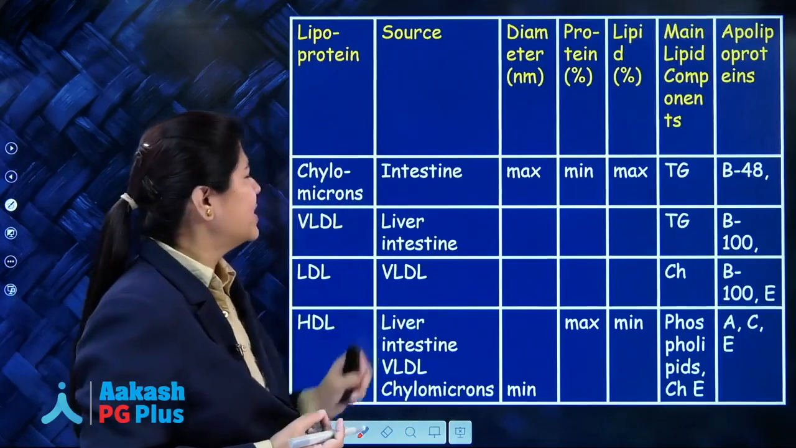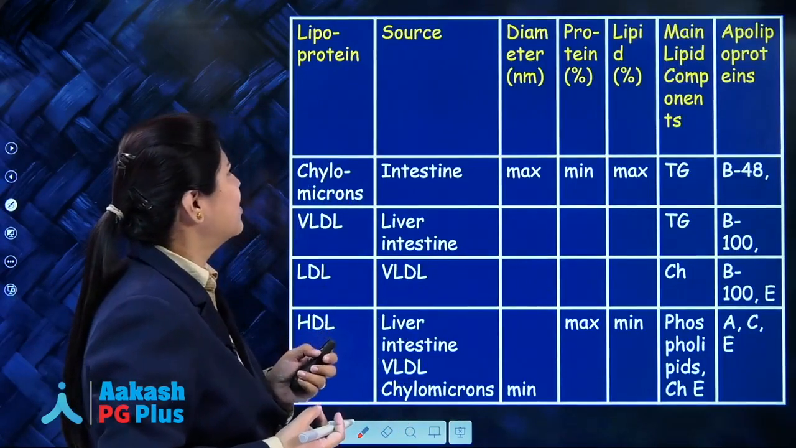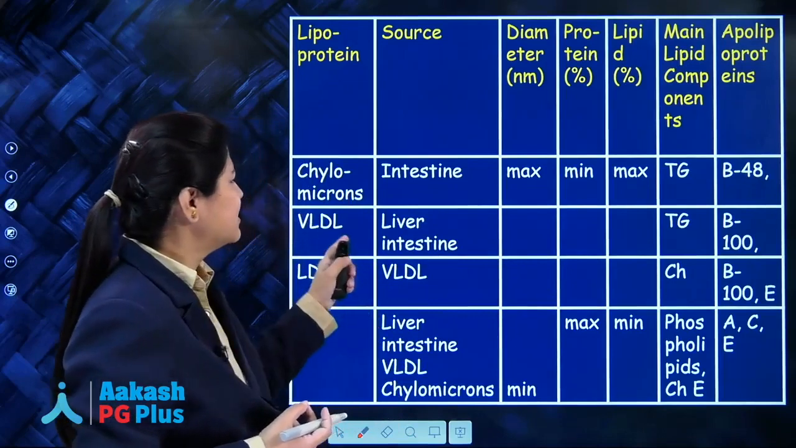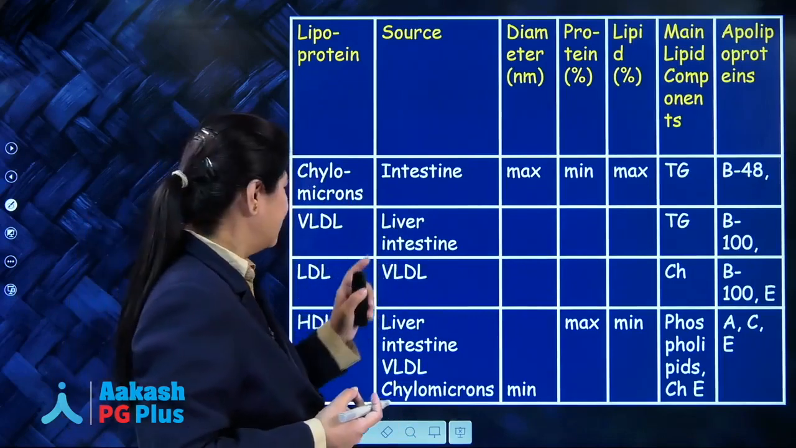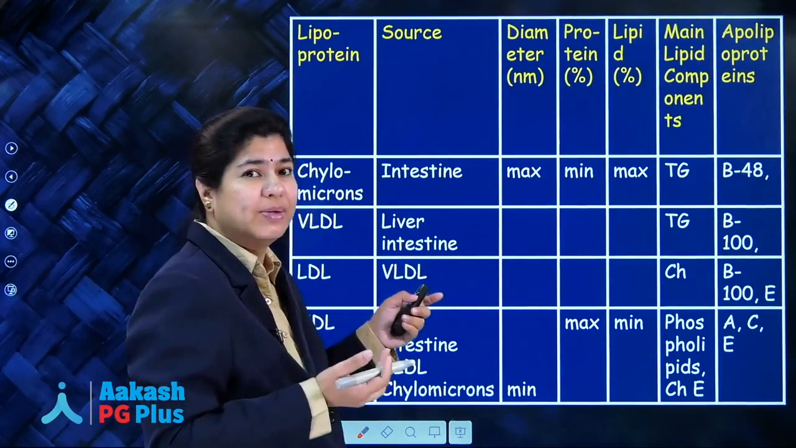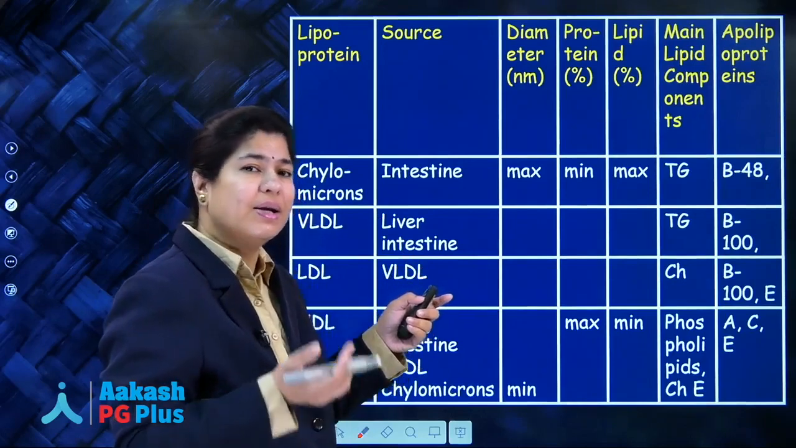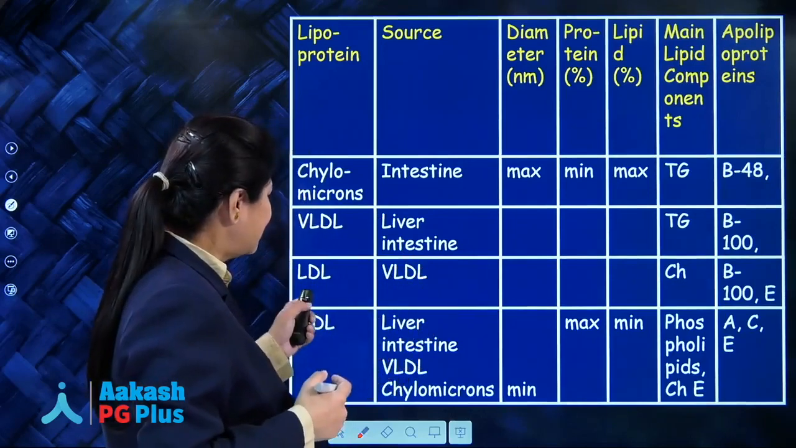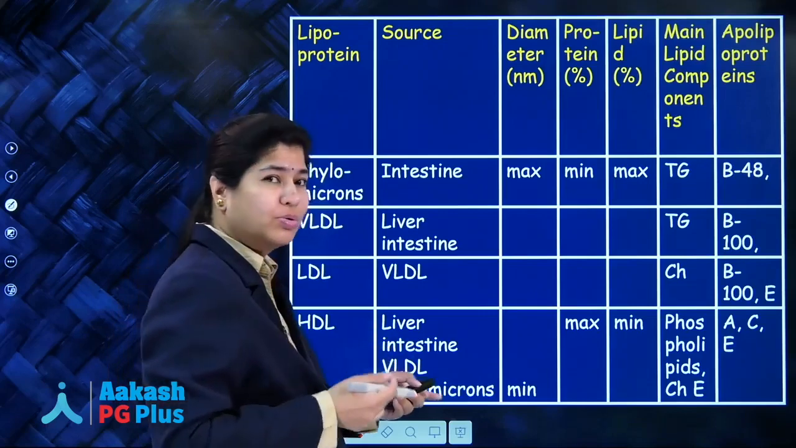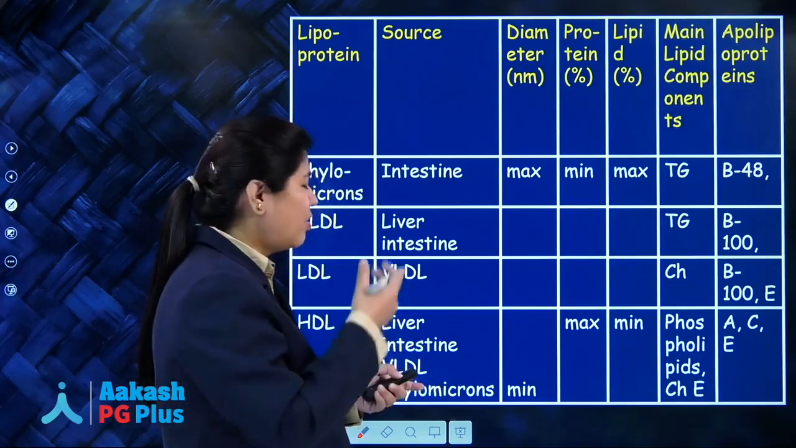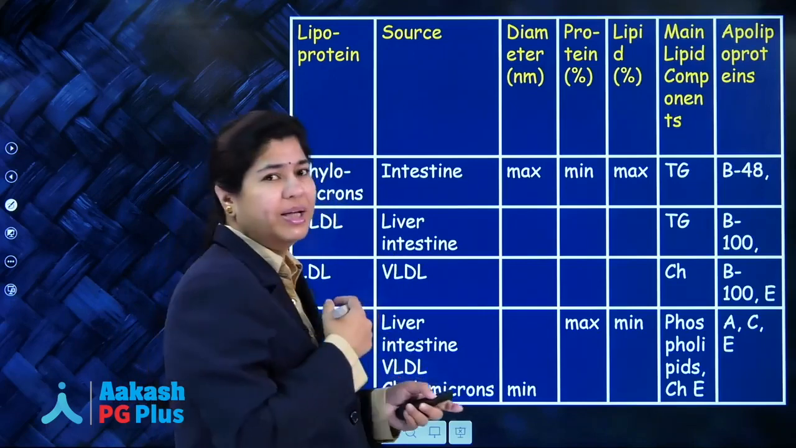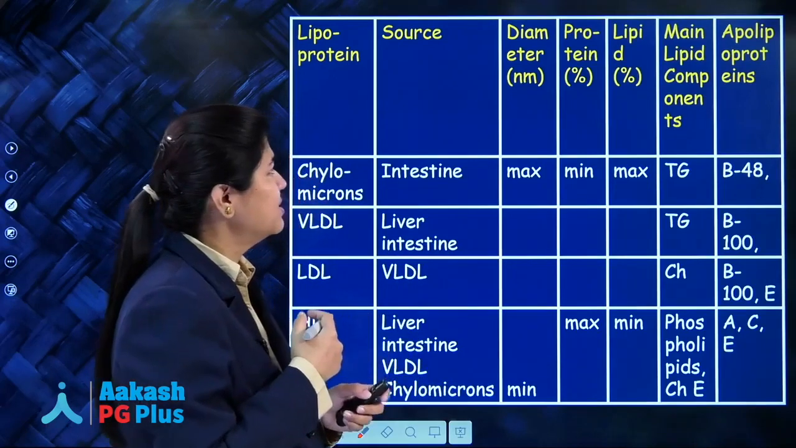So quickly we will revise all this. Chylomicrons, the source, or it is synthesized in intestine. VLDL is synthesized in liver and intestine. LDL is getting synthesized or it is formed from VLDL. We know the source of LDL is VLDL. HDL is synthesized in liver, intestine, and VLDL and chylomicrons also give off portions of apolipoproteins and triglycerides to finally form the HDL. Okay, so this is about the source.